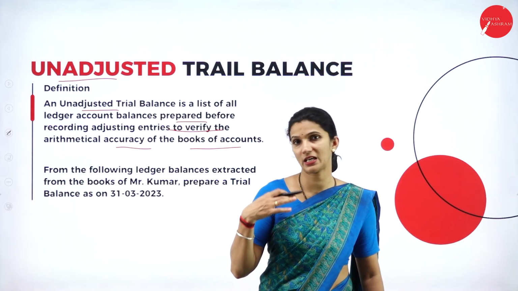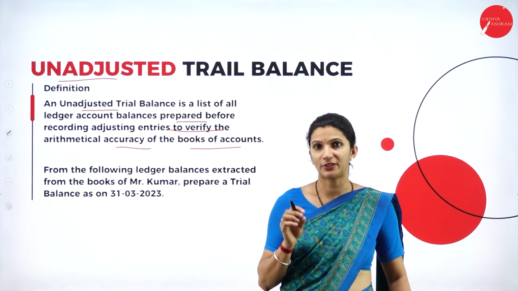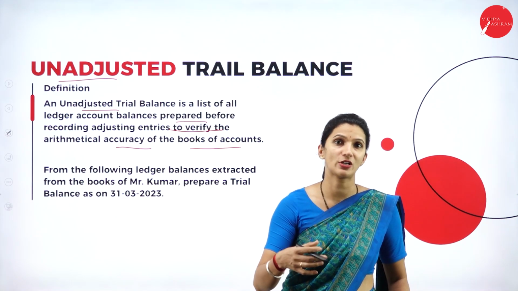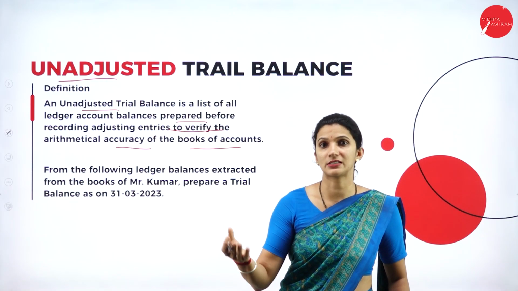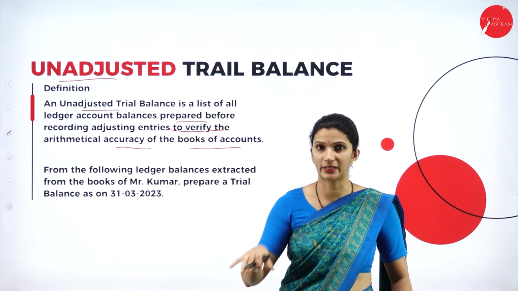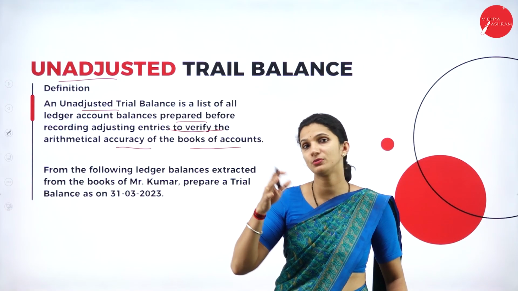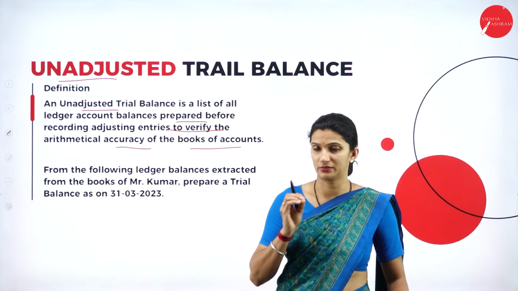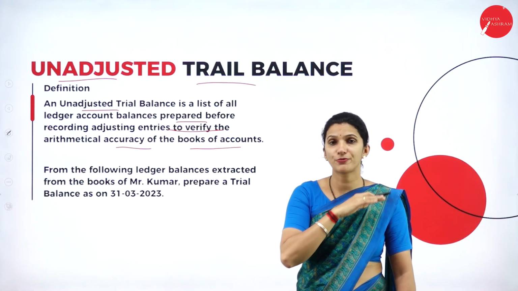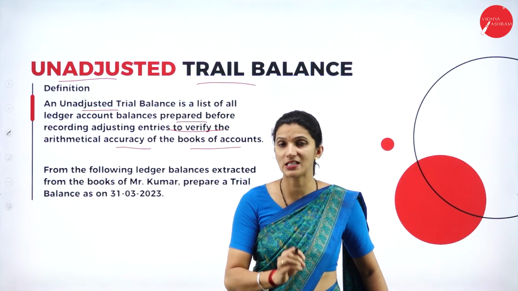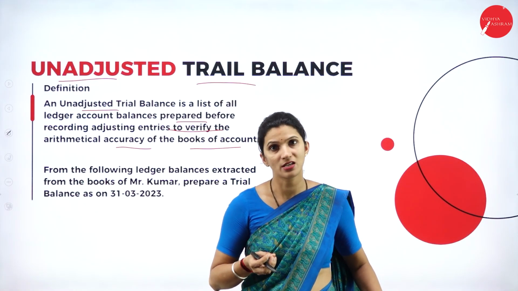For example, a shopkeeper has closed his books of account on the 31st March, and later, after he prepared the final accounts, he realizes that some salaries to the employees have not been paid. And one more thing, the value of their computers has decreased. So these are the depreciation. So before passing these adjustments, the trial balance that we prepare, we call it the unadjusted trial balance. That is, before any adjusting entries, the simple transfer of the balances from the ledger accounts to the trial balance is the unadjusted trial balance.